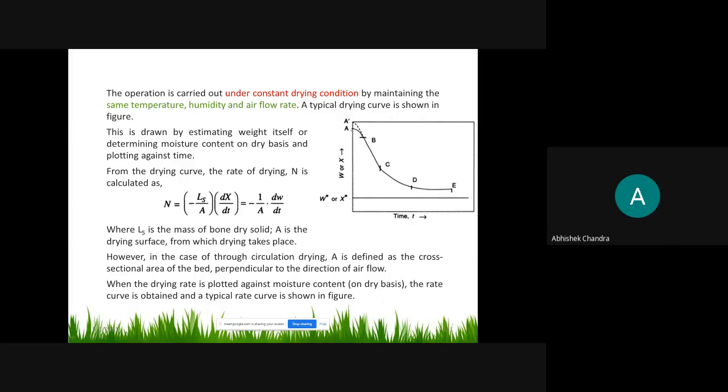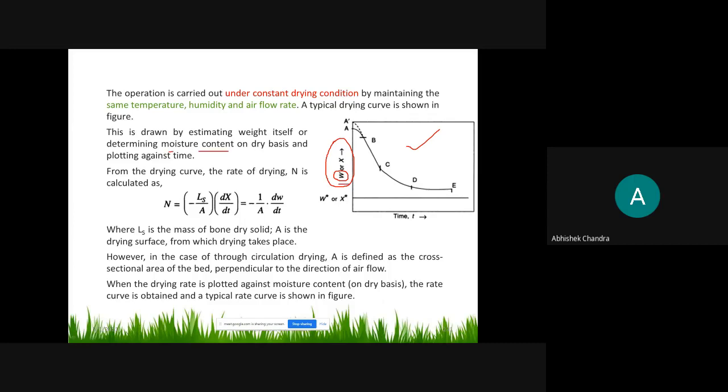And the typical curve is shown here, this figure will represent the typical curve. The moisture content, in mole fraction or mole ratio, or the weight of the content, on whichever basis you are plotting this graph, you will get this type of graph. And as time goes on, the moisture content decreases. So this is drawn by estimating weight itself or determining the moisture content.